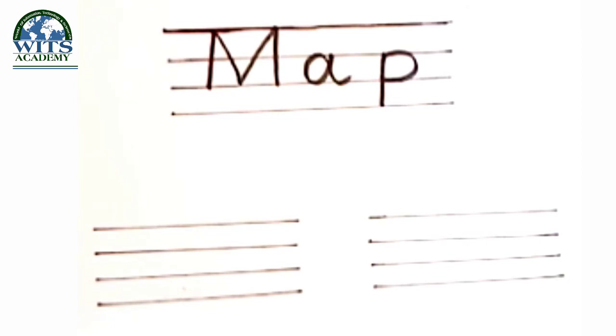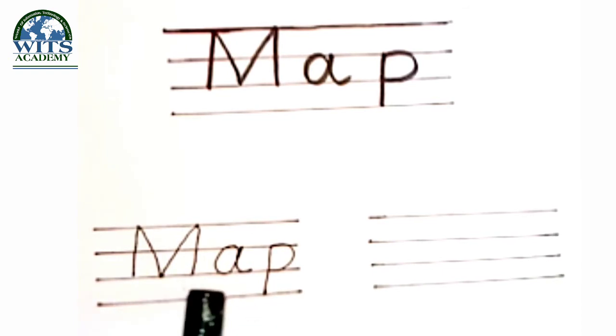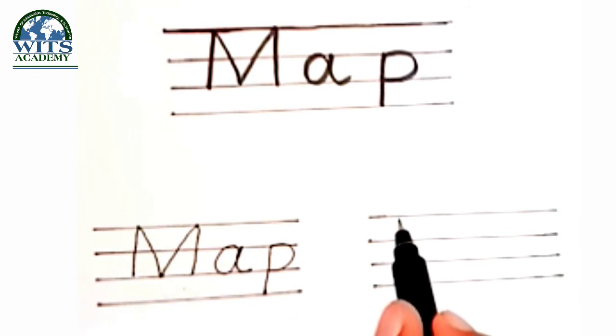Now writing spelling of map. There are 4 lines. First we will write capital M, capital M. After that small a, then small p. M-A-P, map. Now again writing spelling of map.